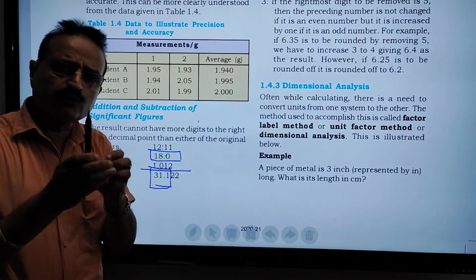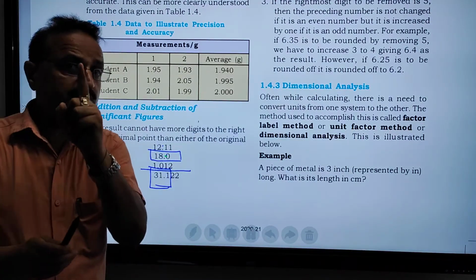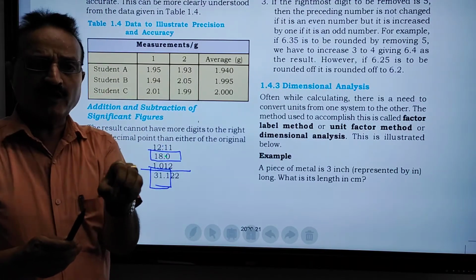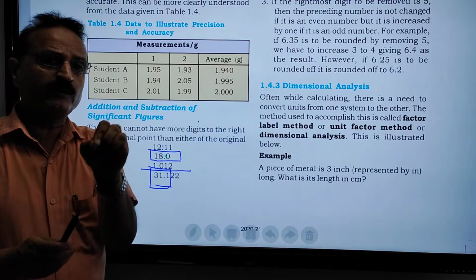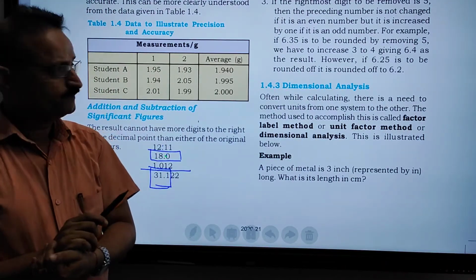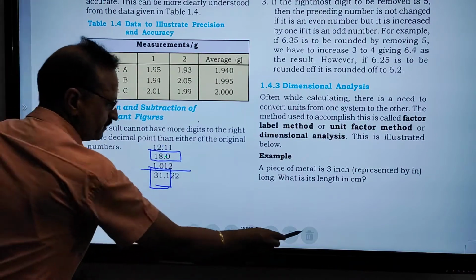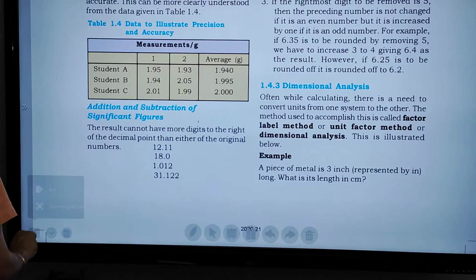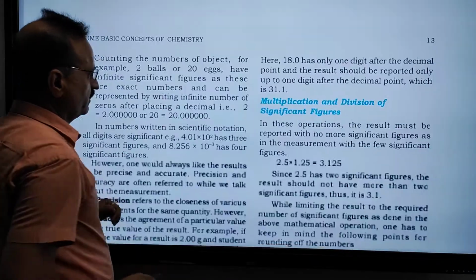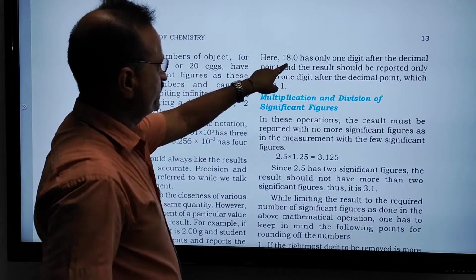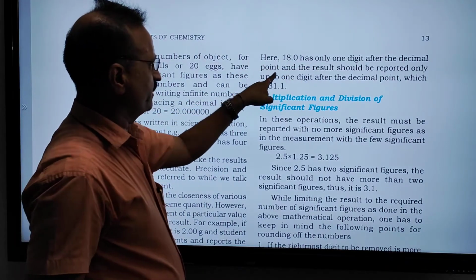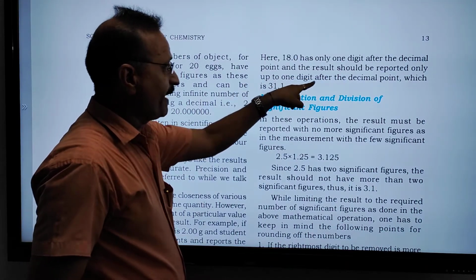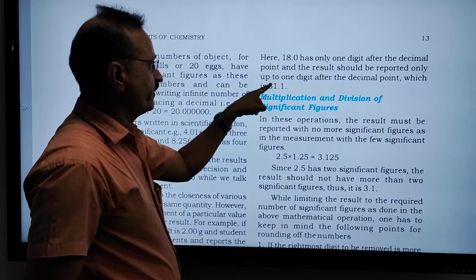The addition may have so many digits, but you must concentrate on the number which has the fewest digits after the decimal point. Explanation is given. Let's see what the explanation says. Here 18.0 has only one digit after the decimal point, and the result should be reported only up to one digit after the decimal point, which is 31.1.